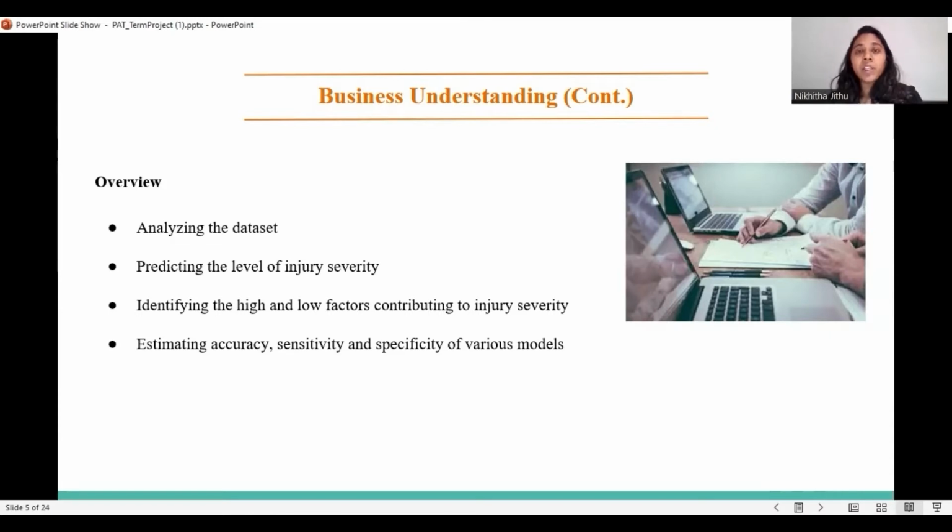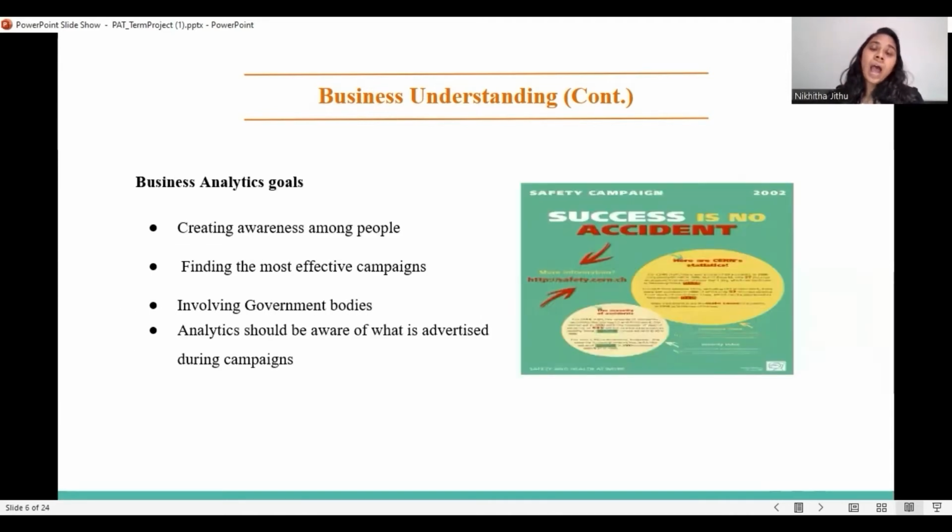In this phase, we need to deal with the accuracy, sensitivity, and specificity of various models. As this is the main step in CRISP-DM, the main focus should be on this step. In this step, we also have an opportunity, as analysts, to create awareness among people and find the most effective campaigns to reduce injury severity, or to motivate people regarding road accidents and the factors contributing to them.